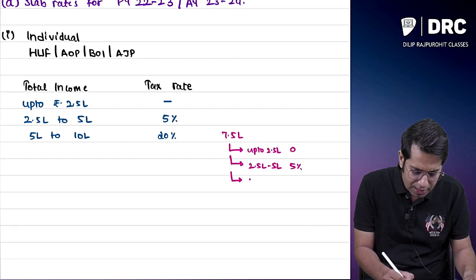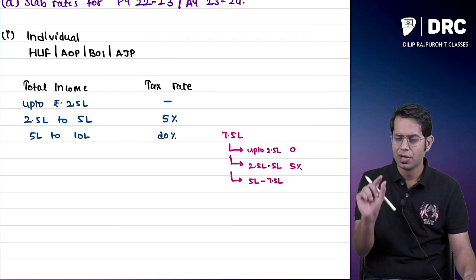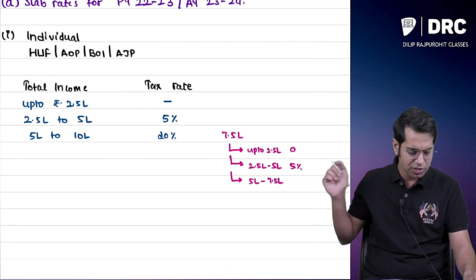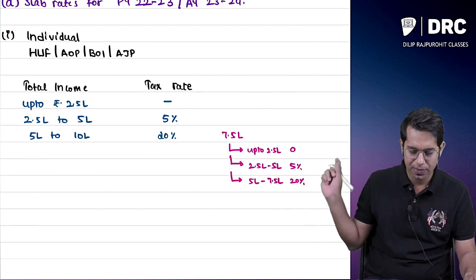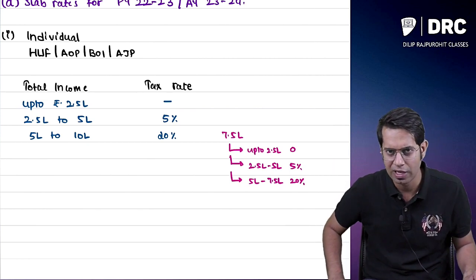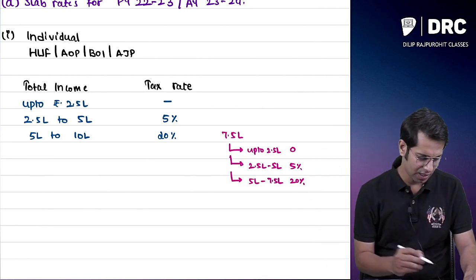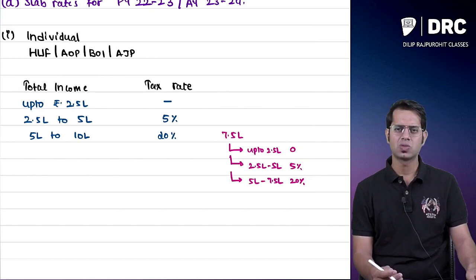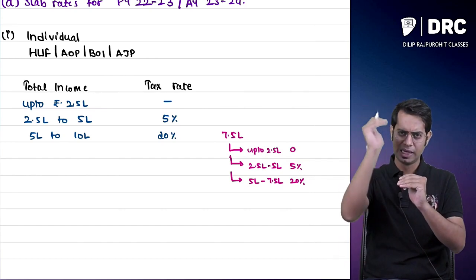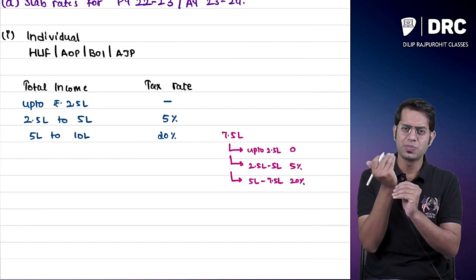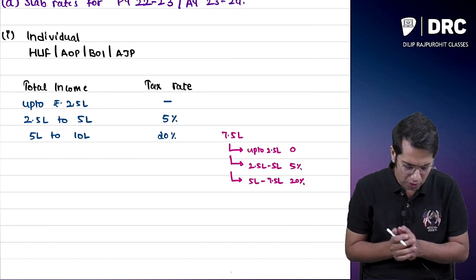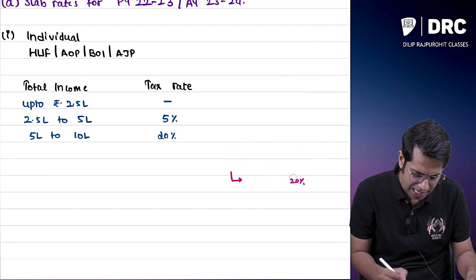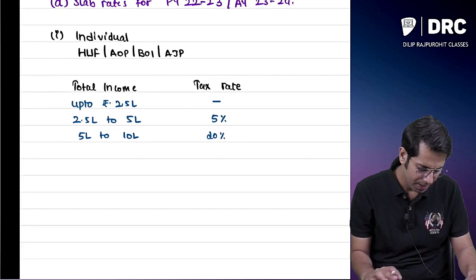And what is the remaining income? The remaining income is 5 lakhs to 7.5 lakhs. It falls in the 20% bracket, so for this income I will have to pay 20%. Anyway, we are going to do questions. Slab rate means what? As your income increases, the income tax is progressive in nature. As your income increases, the amount of taxes you have to pay will also increase. That is what this slab rate is all about.